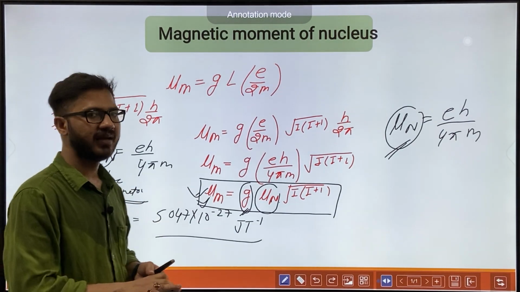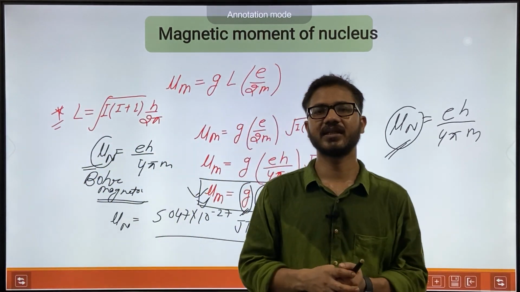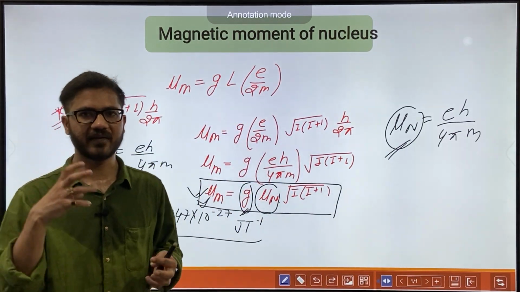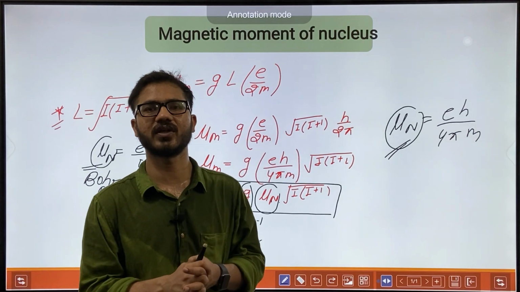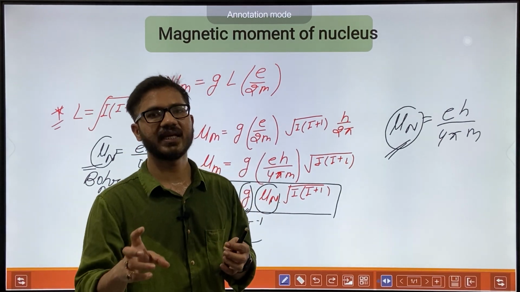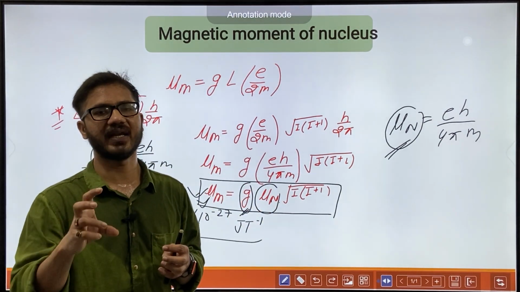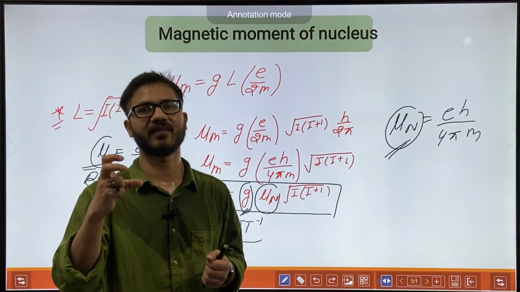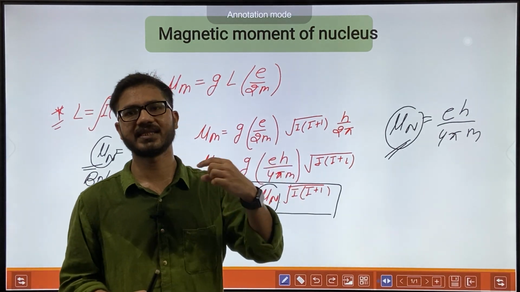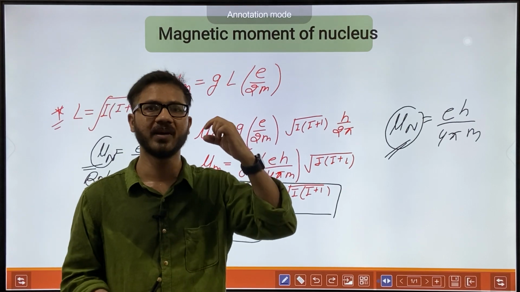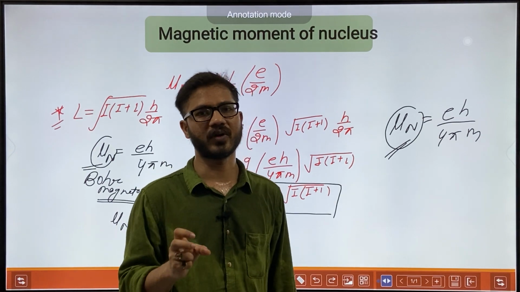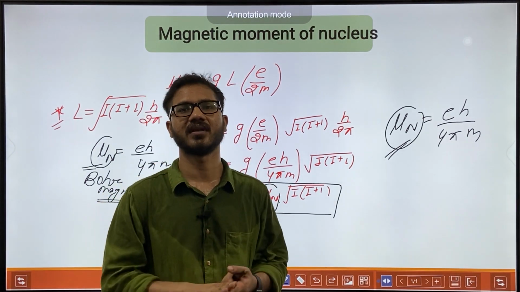So basically we should understand the properties of nuclei. What we have learned till now is that nuclear magnetic resonance spectroscopy is the study of the interaction of a specific part of electromagnetic radiation, the radio frequency, radio wave, with nuclei. Nuclei have protons and neutrons, and both are fermions.